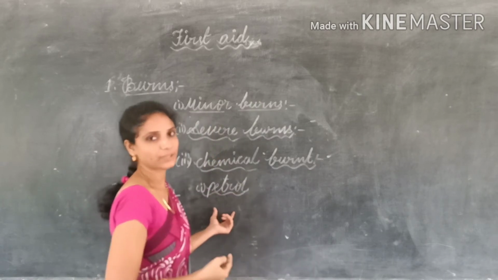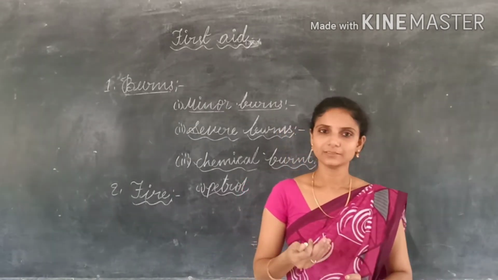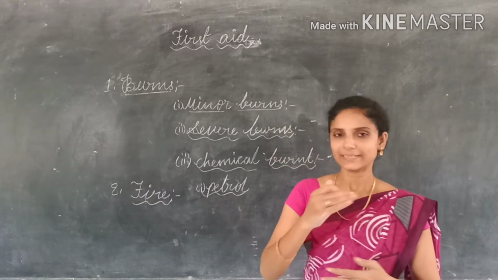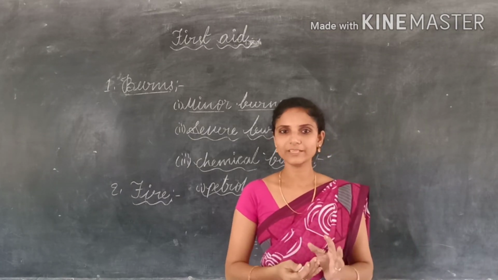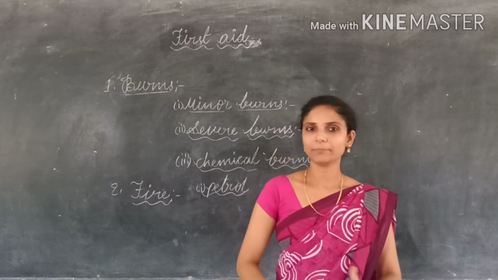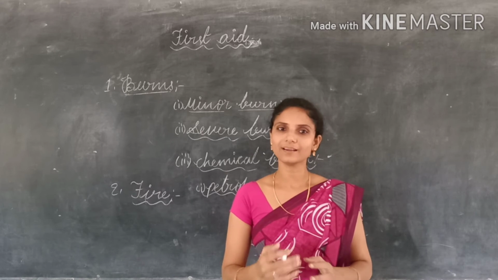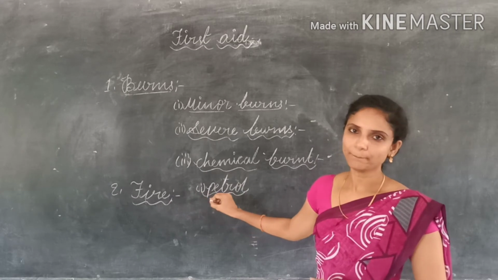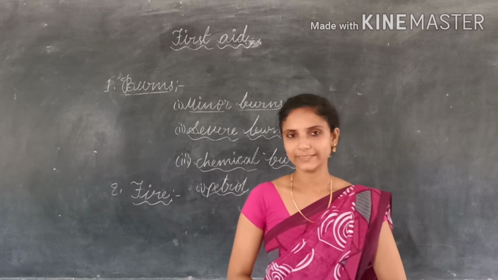If fire is caused due to petrol, we should not throw water on it, because water flares up the burning fire. So why does it happen? Petrol is lesser in weight than water. That means petrol floats on the water. If you throw water on the petrol fire, petrol floats on the water and keeps burning, or it increases the burning. That's why we must not throw water on the petrol fire.